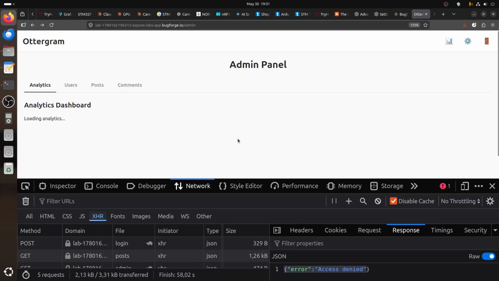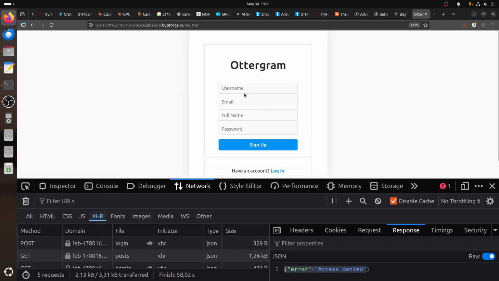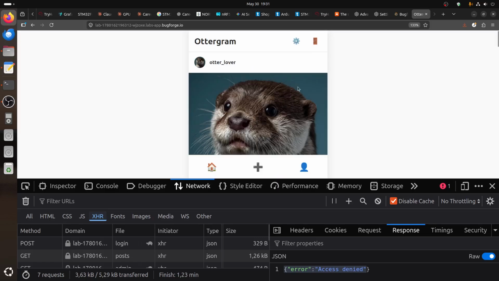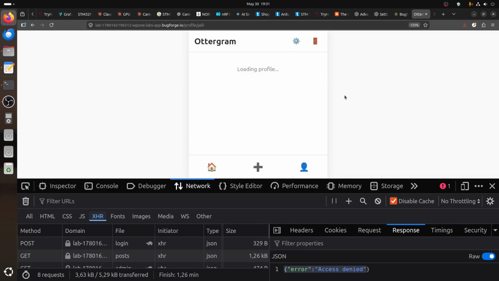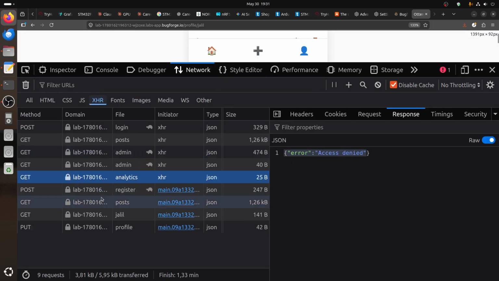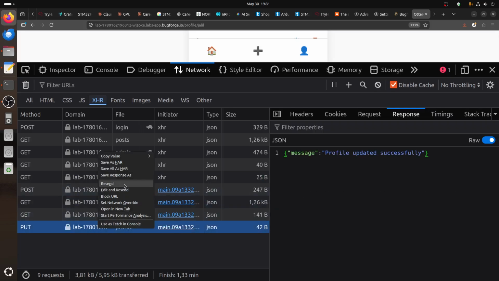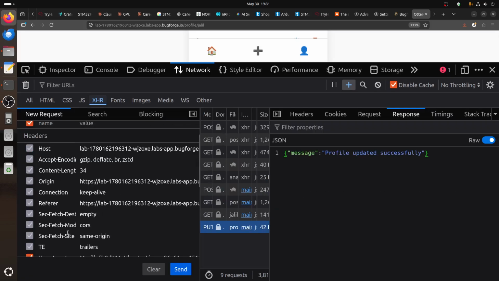I don't know if Firefox doesn't send that, but let's log out from this and create a normal user for now. Username, password 123. The interesting part is the endpoint for edit. If I want to edit a profile, for example, I say test and save. The question is, can I change my profile if I do edit? And there is a mass assignment here.